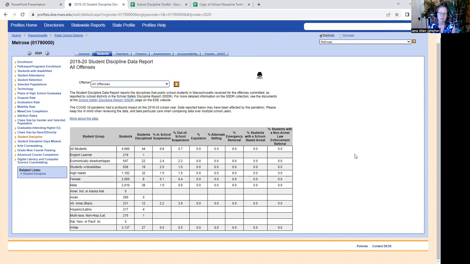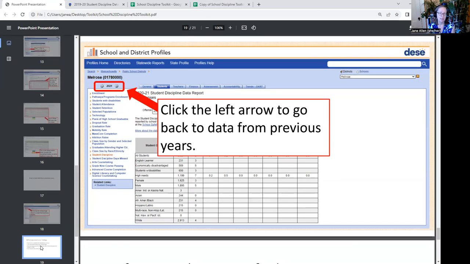And we found it really useful to look at rates of racial inequities in school discipline over time. We also have found it useful to look at data for Melrose in comparison with the surrounding communities. And in doing so, we found that Melrose has one of the worst rates of school discipline over the last decade compared to 12 surrounding communities. So that's it. That's our toolkit.